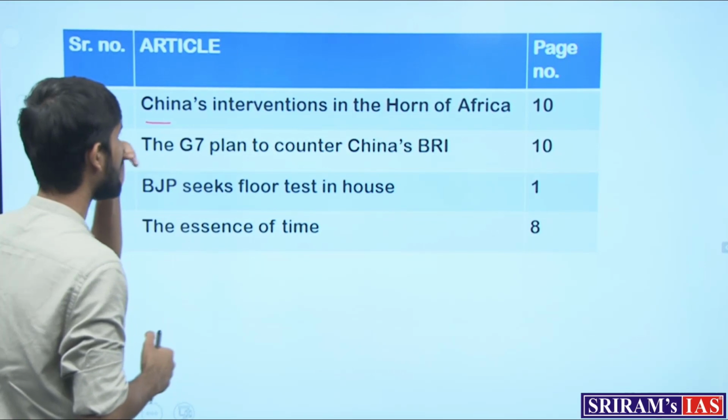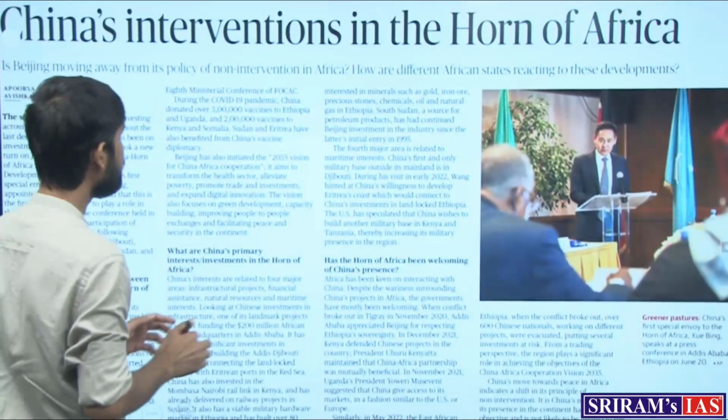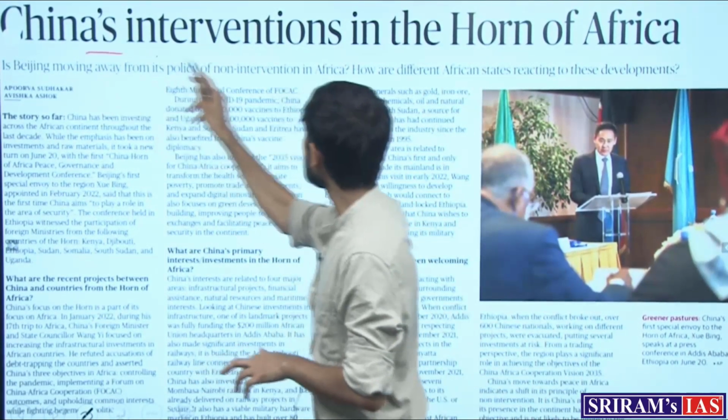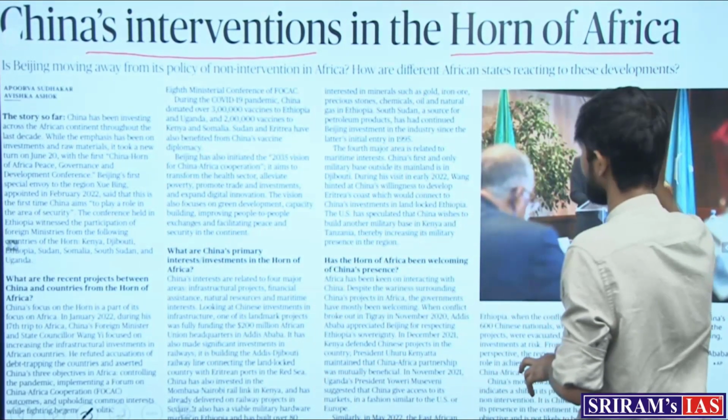Let's take up the first article for the day. The first article which appears in the newspaper reads China's interventions in the Horn of Africa.